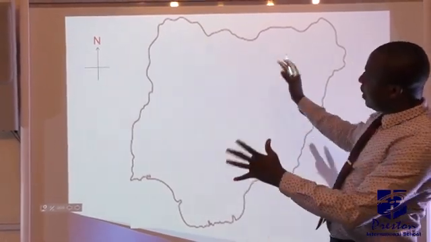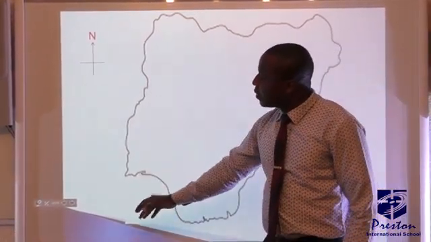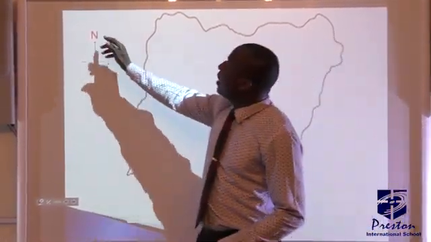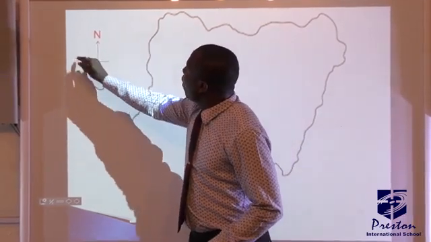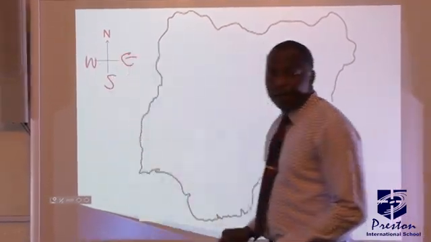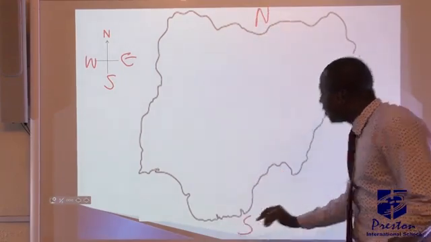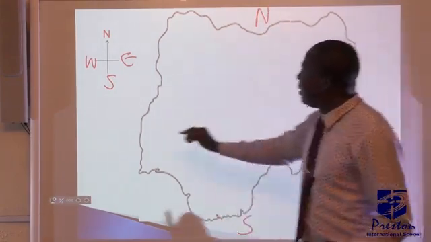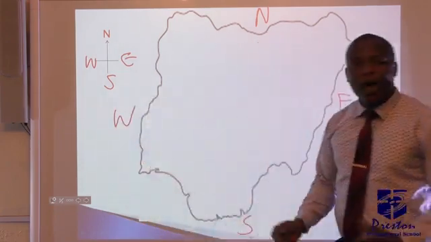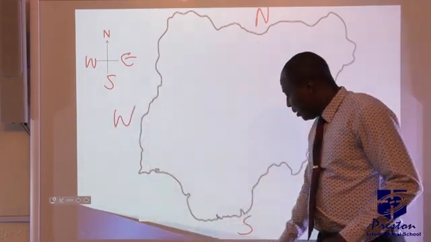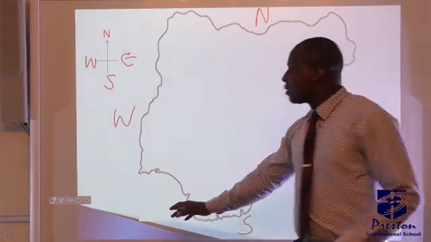This wind in Nigeria actually blows from the southwest, okay? Just to remind us, we have our cardinal points: north, south, west, and this is east. So in Nigeria, this is our north. Remember, our south, this is our east, and this is our west. So how does this wind blow? This wind blows from the southern part of Nigeria.